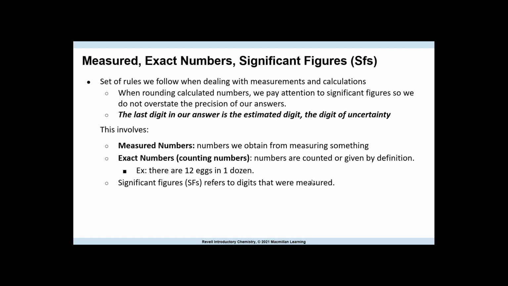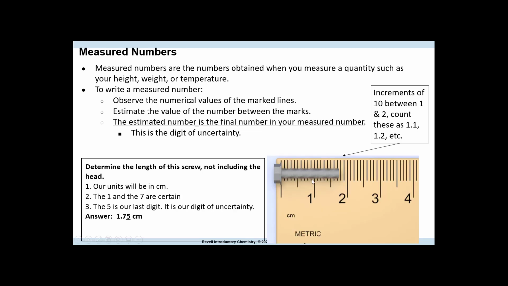Significant figures refers to the digits that were measured. So we're looking at measured numbers. So what are measured numbers? Measured numbers are numbers that when you measure something, height, weight, temperature, we're going to measure things, and if it's measured, it is a measured number. So to write a measured number, we have numerical values. So let's take a look at this metric ruler that's in centimeters. If you have a ruler that's in inches, if you flip it, the other side is usually centimeters. So we're going to measure this screw, but not the head of the screw, just everything but the head.